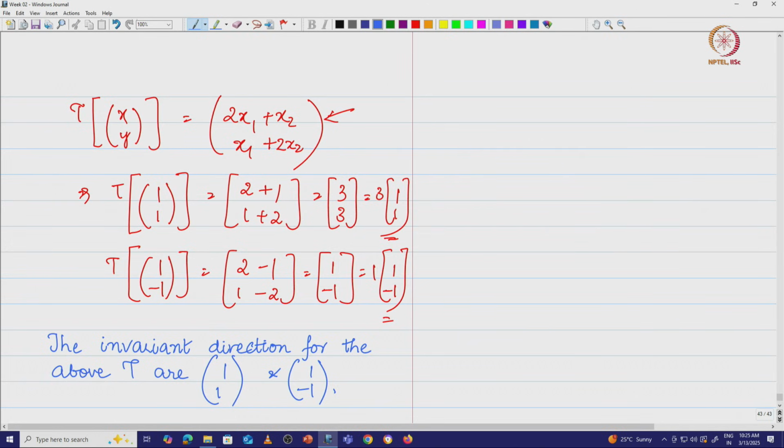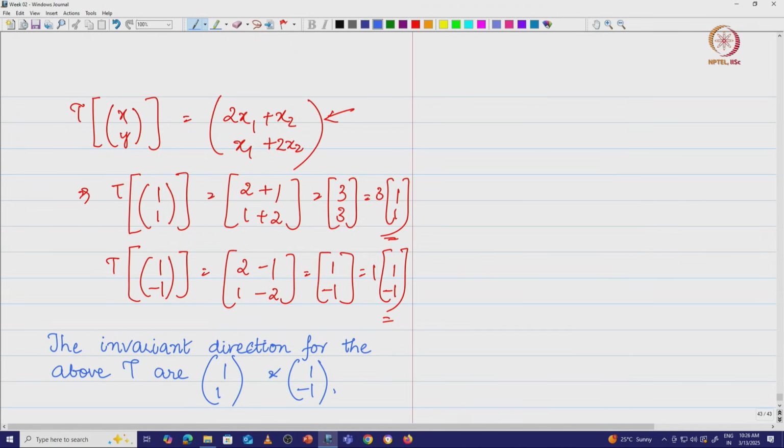So if you apply this transformation in these directions, [1; 1] and [1; -1], the result is just scaling of this vector. So the eigenvalues and eigenvectors are very essential as far as our linear transformations are concerned and applications in machine learning are concerned. In fact, many other applications have a lot of importance attached to the eigen directions or the invariant directions.